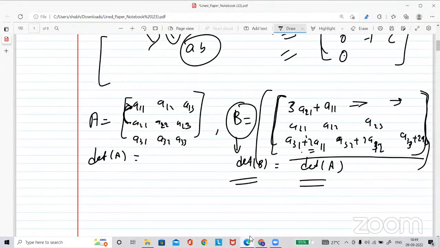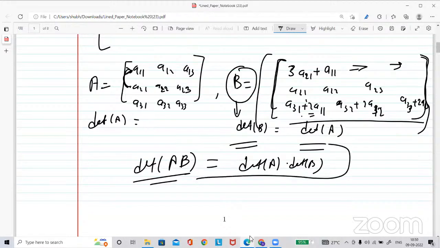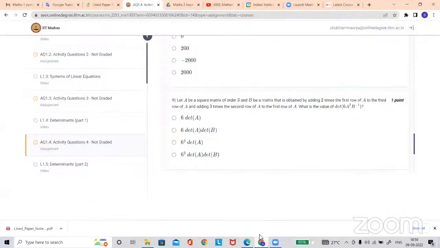Sir, it would be 2 times the determinant of A, right? Because we multiplied. No. Why? Oh, okay, I get it. Sorry. There is the property that the determinant of a multiplied matrix is the same as the determinant of matrix A into the determinant of matrix B. This property is used here. But in the question, it is asking A squared B inverse.